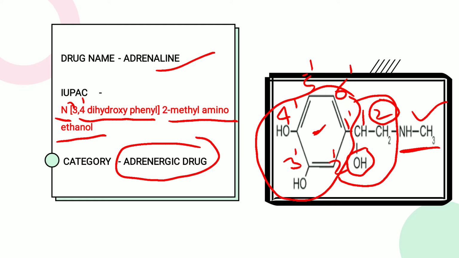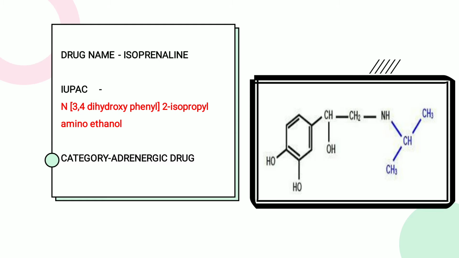Then we go for the second structure. The second structure is isoprenaline. Adrenaline and isoprenaline both are from the catechol nucleus, so there is something common in the structure. What is common in the structure? The catechol nucleus. And the catechol nucleus, again, is 3,4-dihydroxyphenyl, which is common in adrenaline and isoprenaline.